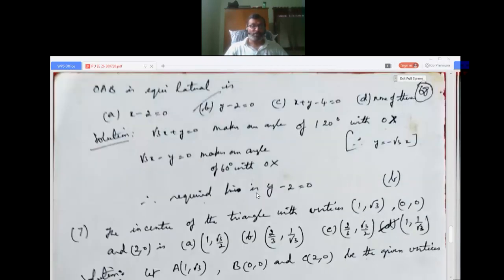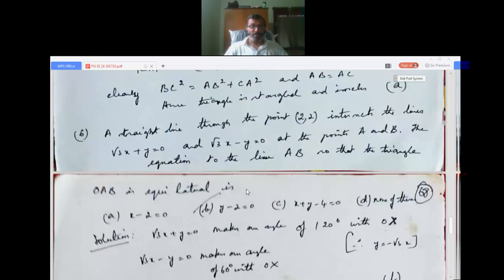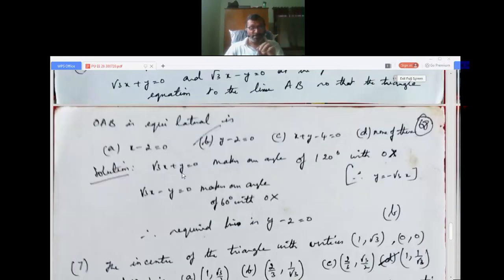Now we take this, root 3x plus y equals 0. If we write it in the form y equals mx plus c, we get y equals minus root 3x. So it makes an angle of 120 degrees with the x-axis. If we take the other equation, root 3x minus y equals 0, y equals root 3x. Comparing with y equals mx plus c, m is root 3, and m is tan theta. So theta is 60 degrees, it makes an angle of 60 degrees with the x-axis. Always m is tan theta, where theta is the inclination.